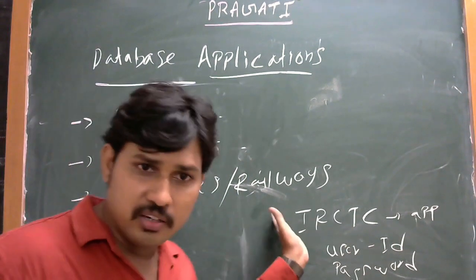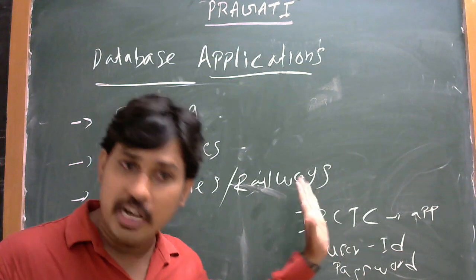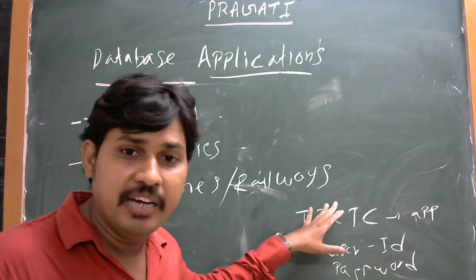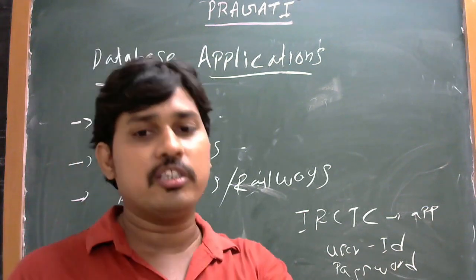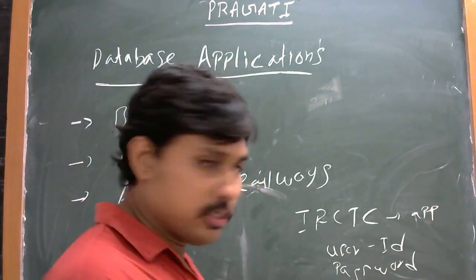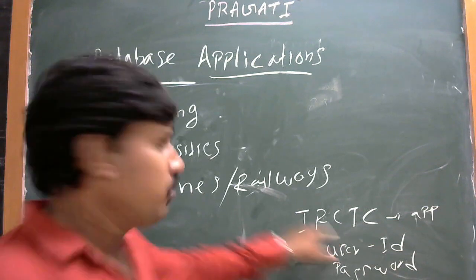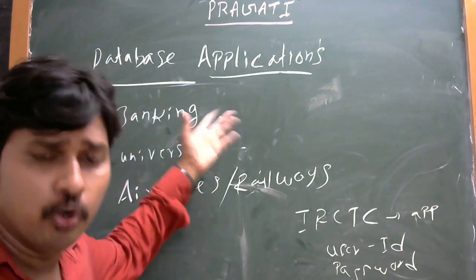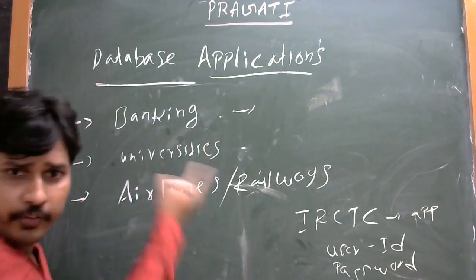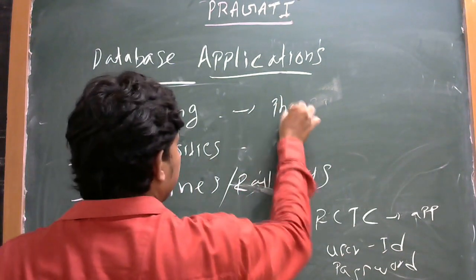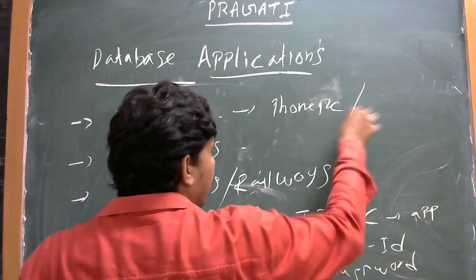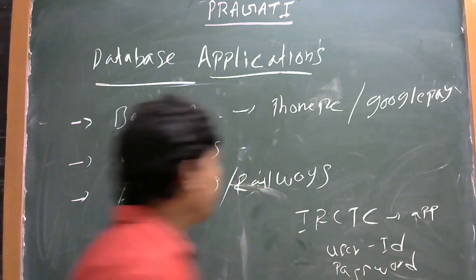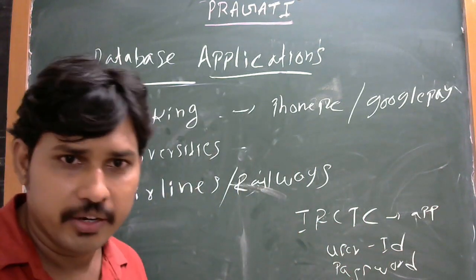It is open to all. It is a public database, not private. It is a public database, but every individual must use an ID and password. Banking also has apps, for example PhonePe or Google Pay. In banking we are using PhonePe or Google Pay.